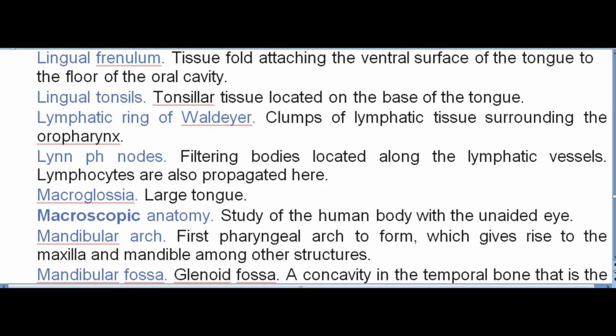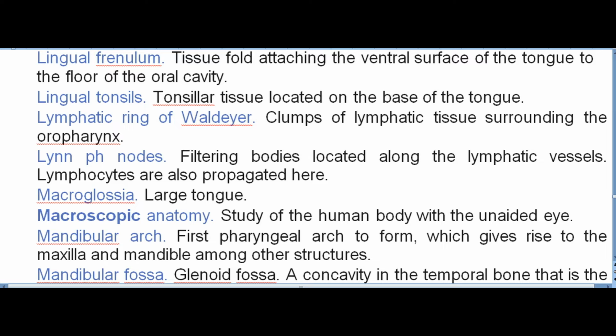Lymphatic ring of Waldeyer. Clumps of lymphatic tissue surrounding the oropharynx. Lymph nodes. Filtering bodies located along the lymphatic vessels. Lymphocytes are also propagated here. Macroglossia. Large tongue.